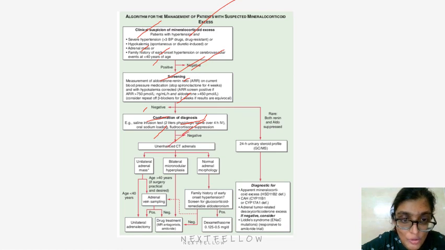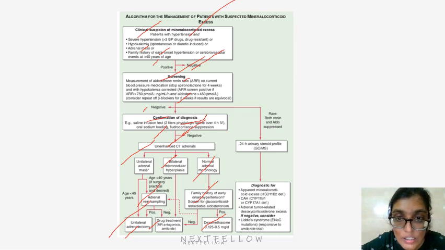Unenhanced CT of adrenals, that is unilateral adrenal mass. If age is less than 40 years, unilateral adrenalectomy. If age is greater than 40 years, if surgery is practical, adrenal vein sampling. If it's positive, unilateral adrenalectomy. If it is negative, drug treatment. If it is bilateral micronodular hyperplasia, you do drug treatment. If it is normal adrenal morphology and family history of early onset hypertension, screen for glucocorticoid remediable aldosteronism. If it's positive, treat with dexamethasone.